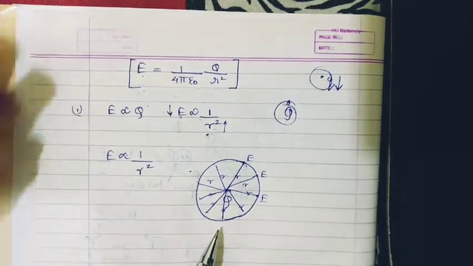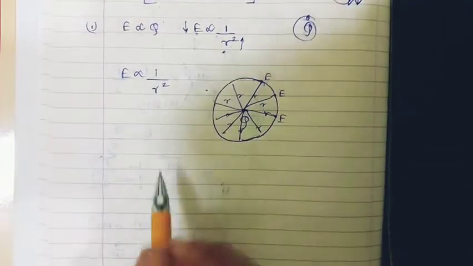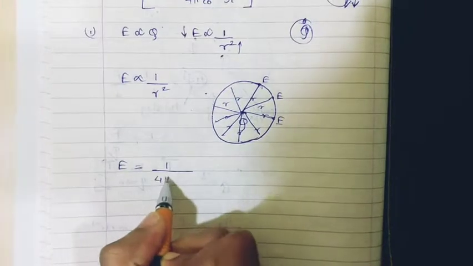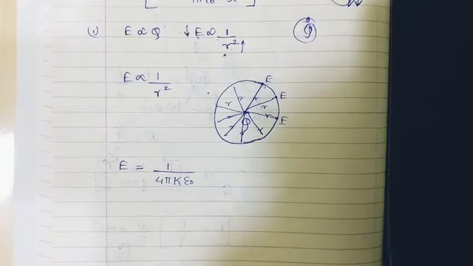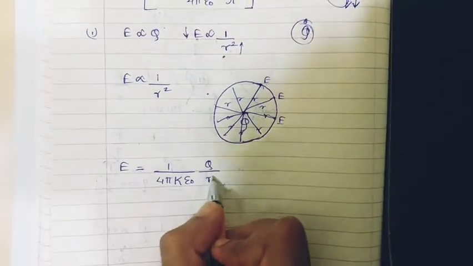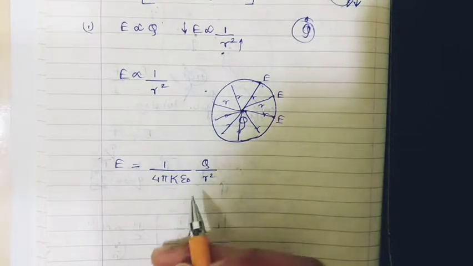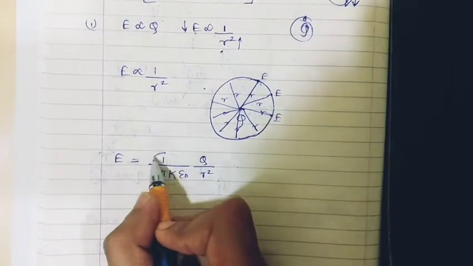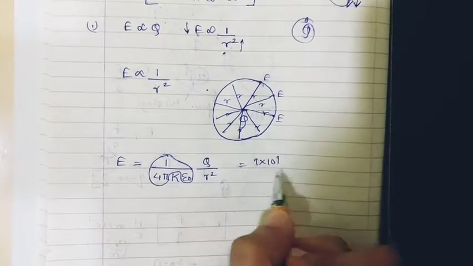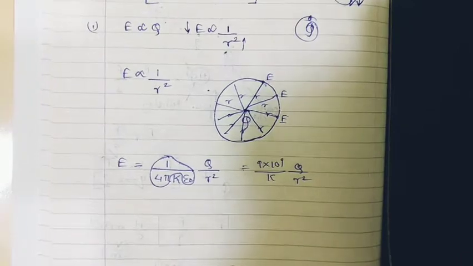Now supposing we want to find out the electric field in a particular medium. Same as the Coulomb force, the electric field for a medium will be given by 1 upon 4 pi k epsilon naught, where k is the dielectric constant we had seen, q upon r square, where q is the source charge and r is the distance to the observation point. So this can also be written as, we know 1 upon 4 pi epsilon naught value is 9 into 10 raised to 9, k remains, q upon r square. This can be written this way also.